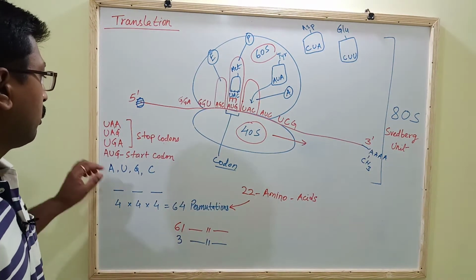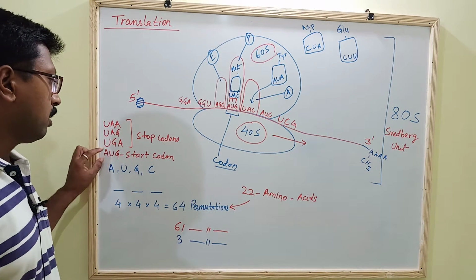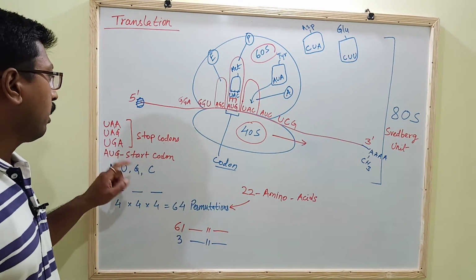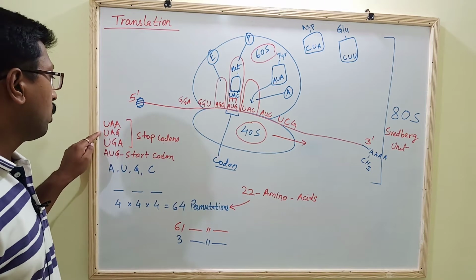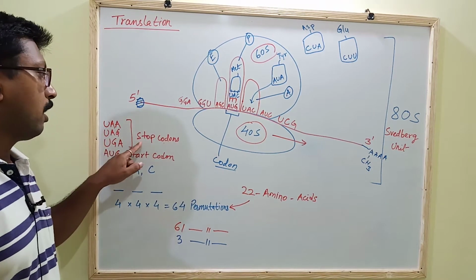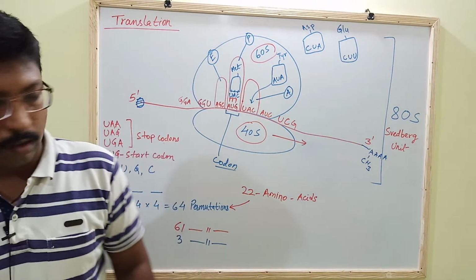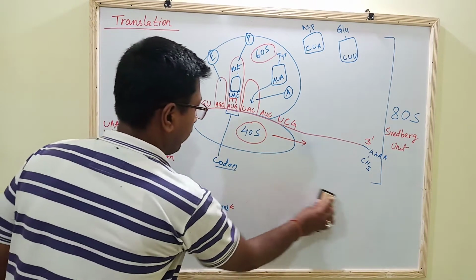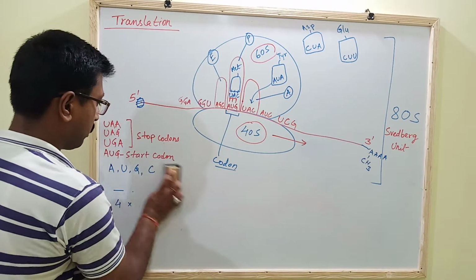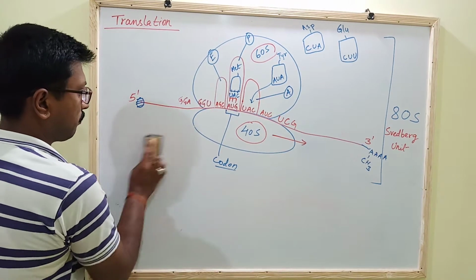That's why we call AUG the start codon, and UAA, UAG and UGA the stop codons. So now let me tell you how the translation will start.